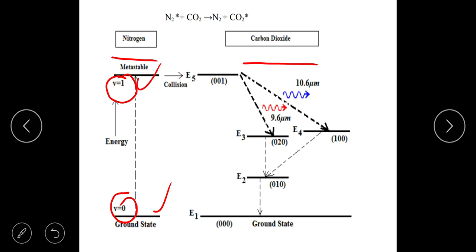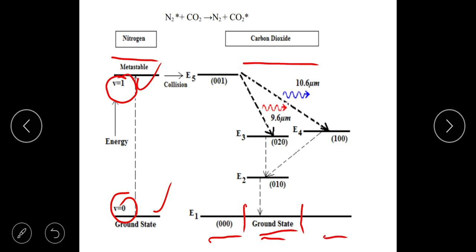And why are we taking nitrogen and mixing with this carbon dioxide? Because the first vibrational energy level of nitrogen is metastable. Right? This is why we are going to take it. Then this is the ground state of this. Now what happens is, this is the ground state. It has 3 modes. 1, 2, 3. This is symmetric stretch. This is bending. Remember, the middle number is bending, and this is asymmetric stretch.